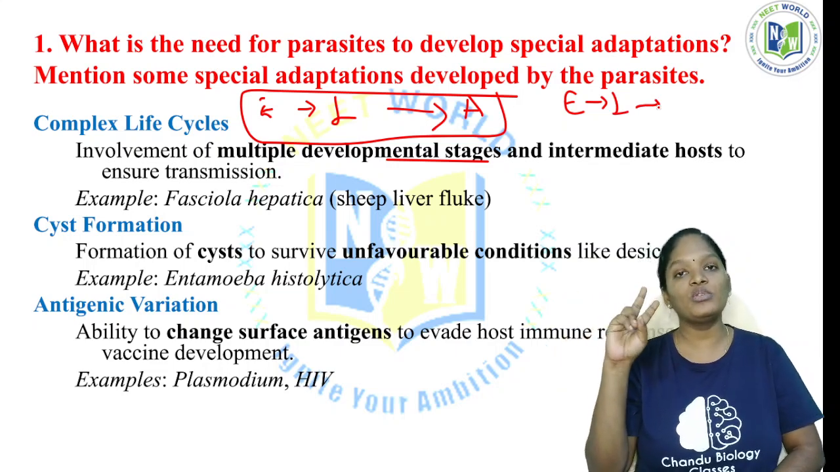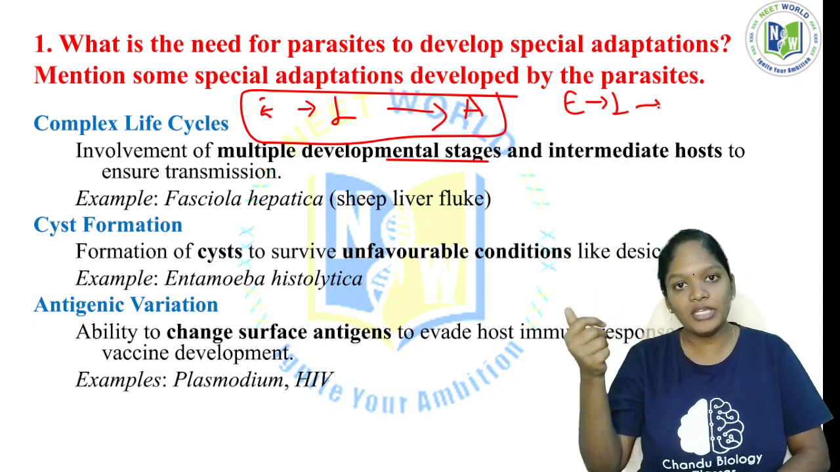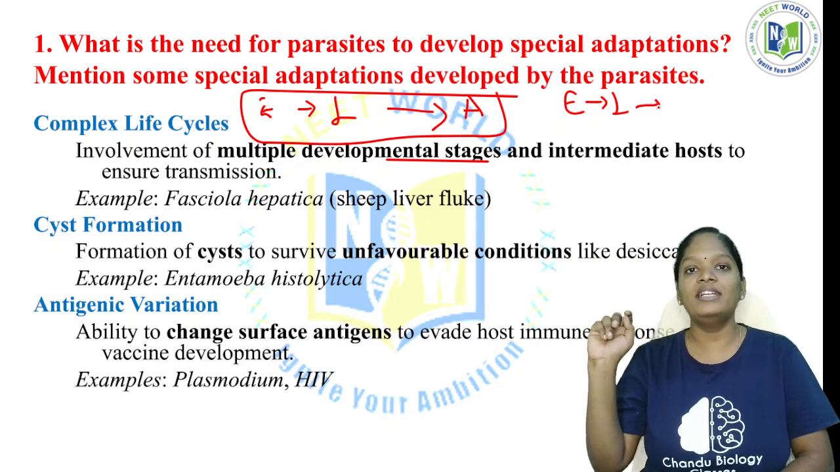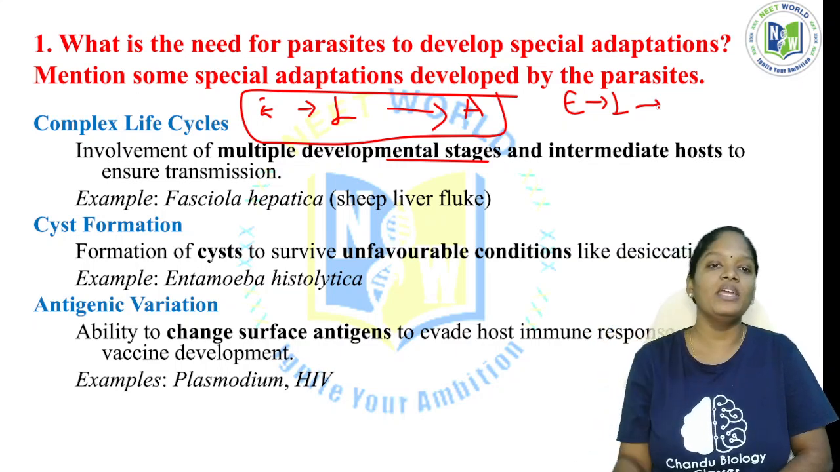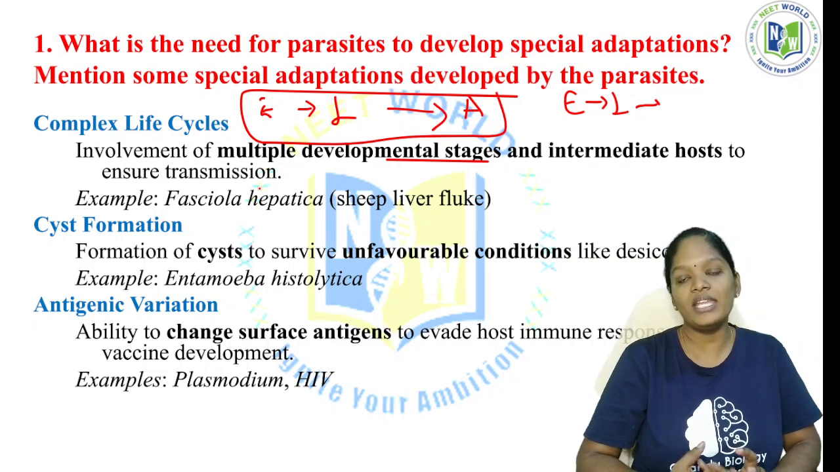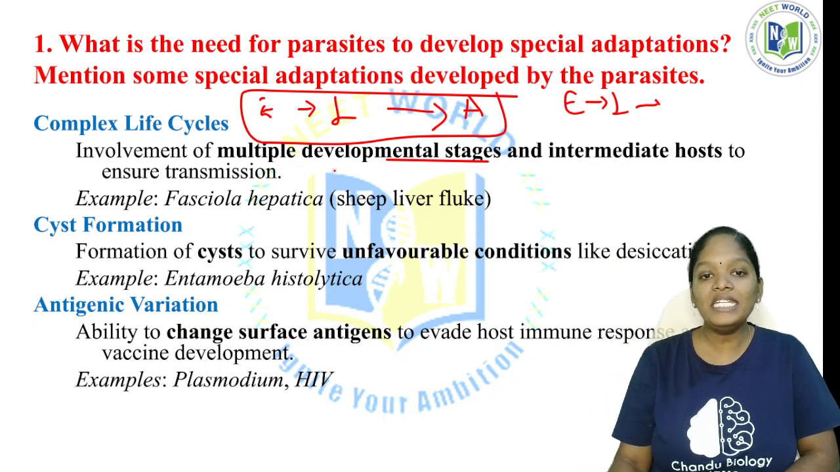It will develop into a second instar larva, then the second instar larva into a third instar larva, and the third into a fourth instar larva. Only after that will it develop into an adult, which has sexual maturity. So the life cycle involves many larval stages, and we call that particular life cycle a complex life cycle, with multiple developmental stages.